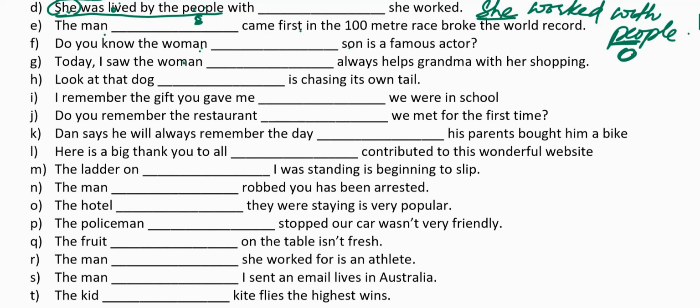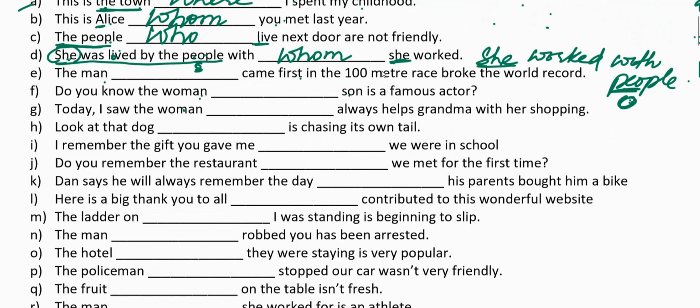Hence, we are not going to replace she here because we already know she worked. She worked with somebody. Who is that? People. Hence, people here is the object and we use whom, not who. She was loved by the people with whom she worked.